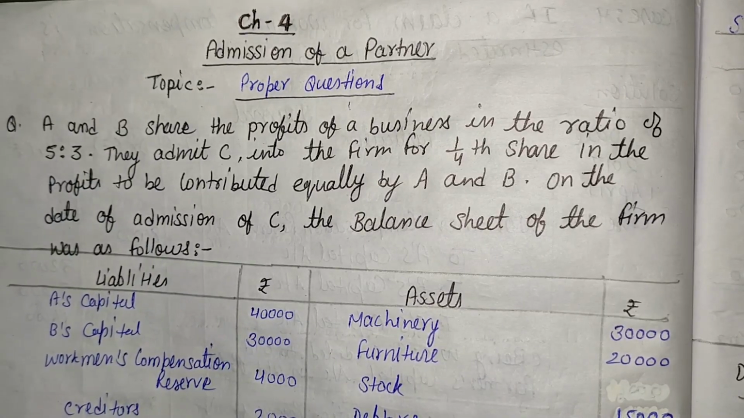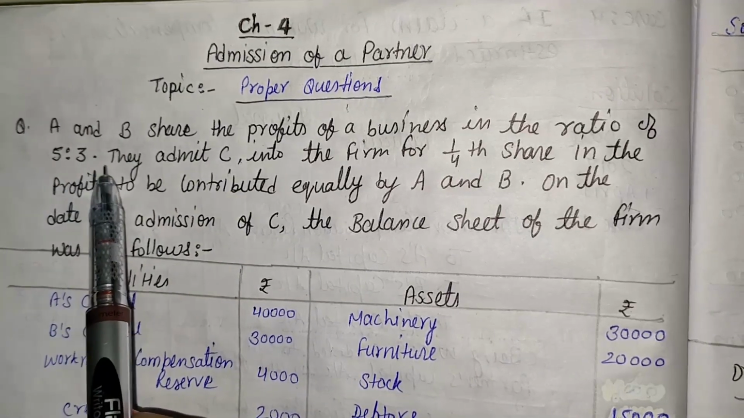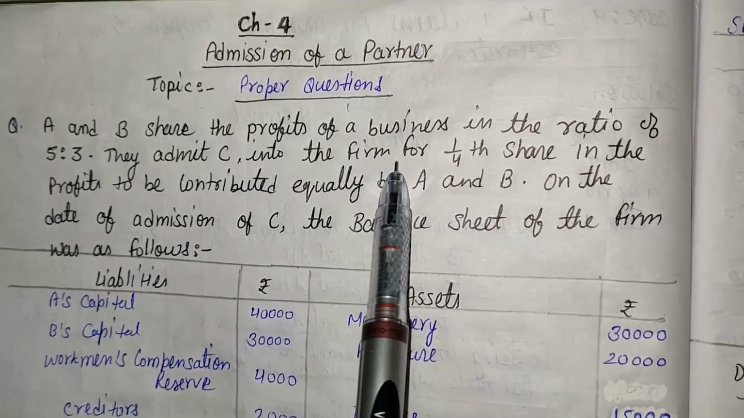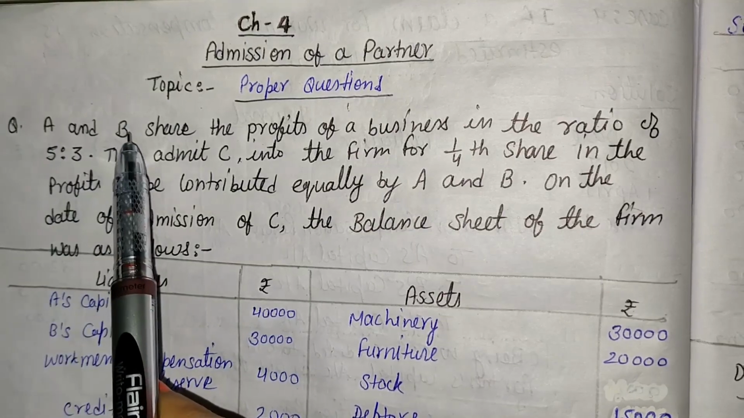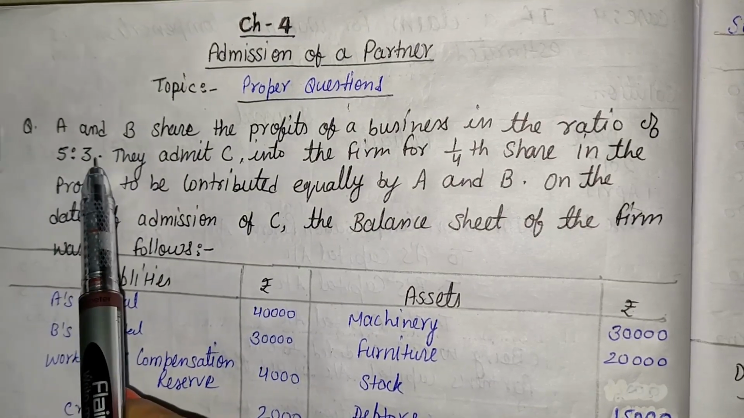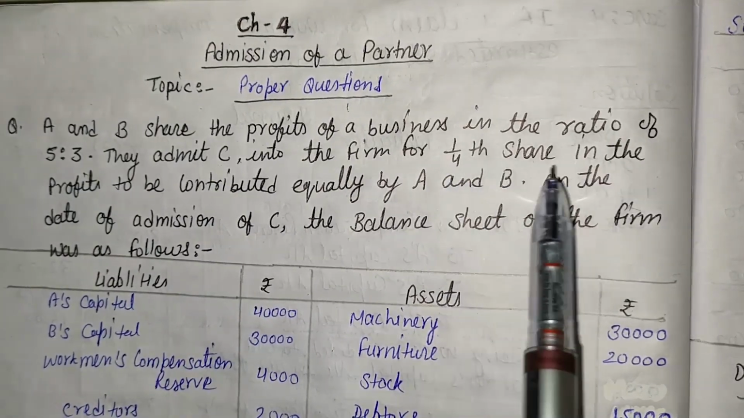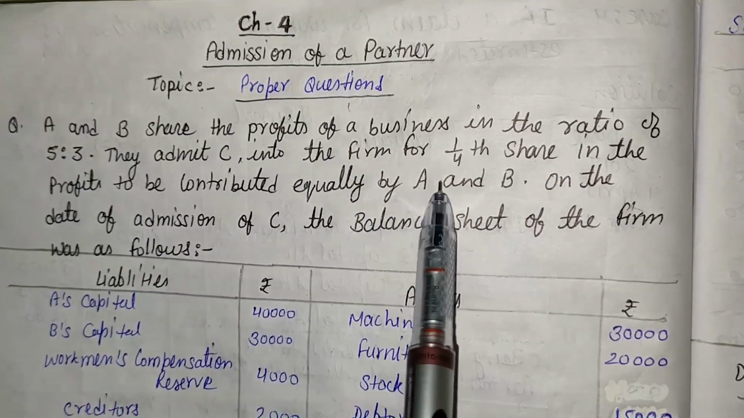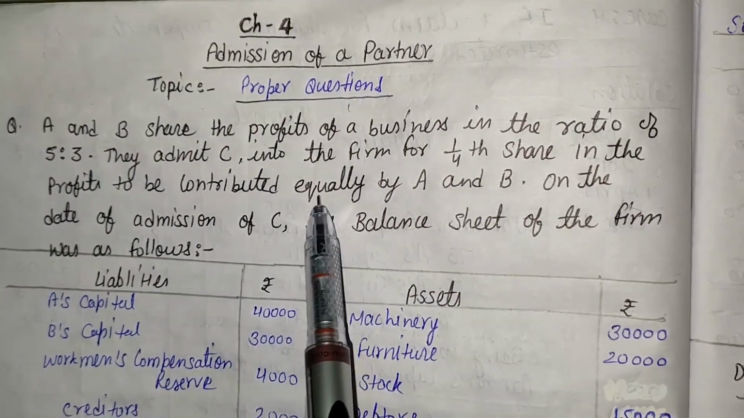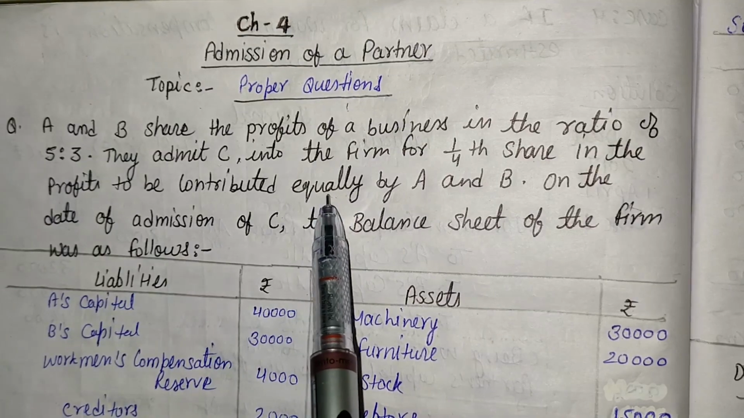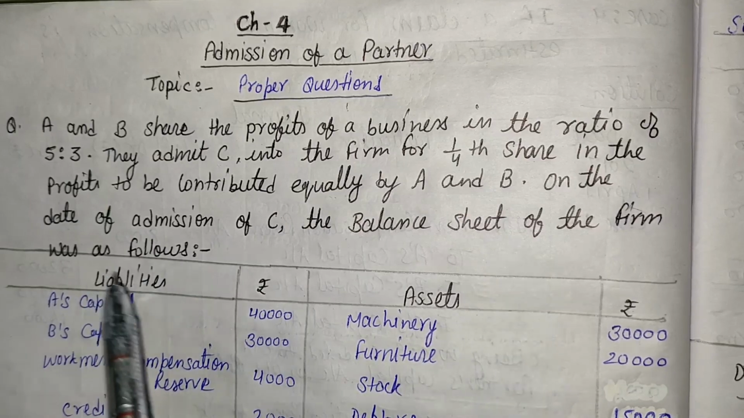Here the question is given: A and B share the profits of a business in the ratio of 5:3. They admit C into the partnership firm for 1/4 share. It means in this question A and B are old partners and their old ratio is 5:3. The new partner is C, and C's share is 1/4. The profit is to be contributed equally by A and B, it means C takes the share from A and B equally, that is the sacrificing ratio. Sacrificing ratio is 1:1. On the date of admission of C, the balance sheet of the firm was as follows.